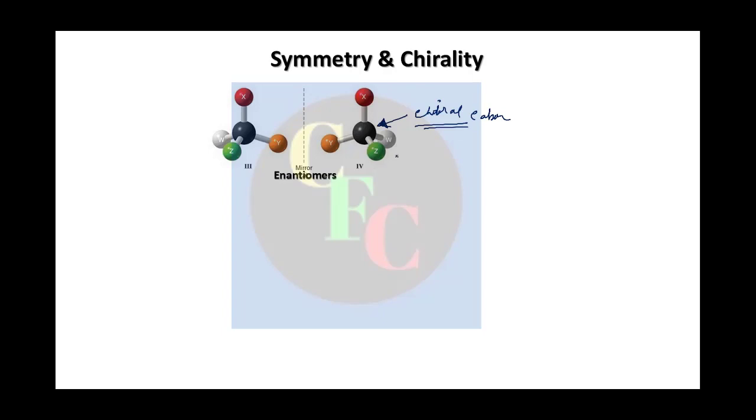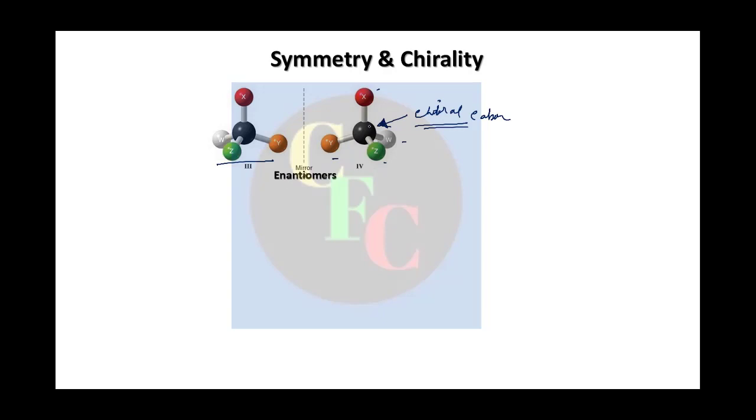Why? We say the carbon is chiral when you have four different groups attached to it. But it is not chiral merely because four groups are attached to it; that does not make it chiral. We say it is chiral because if you have a mirror image, it is not superposable. That's why we call it chiral.